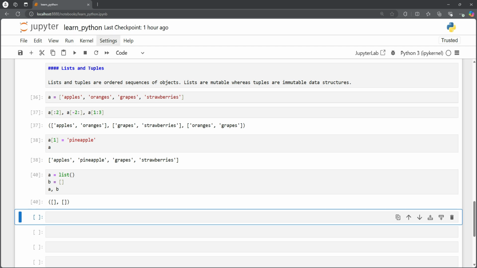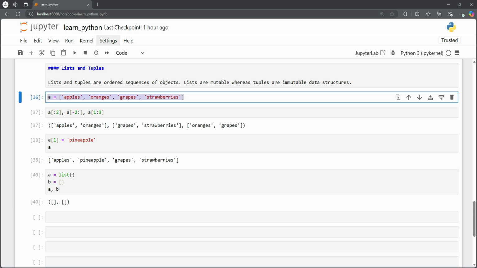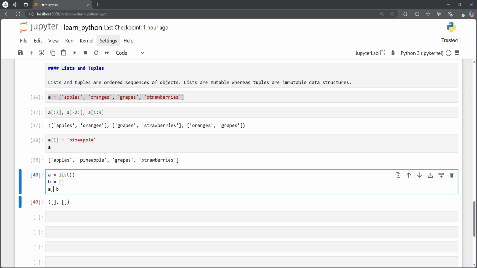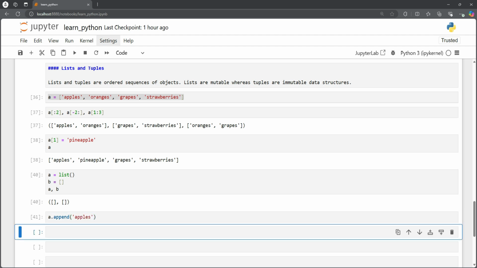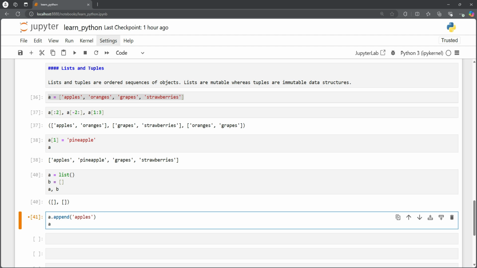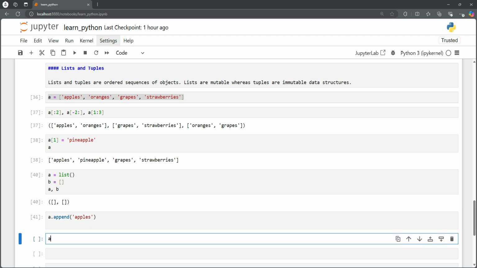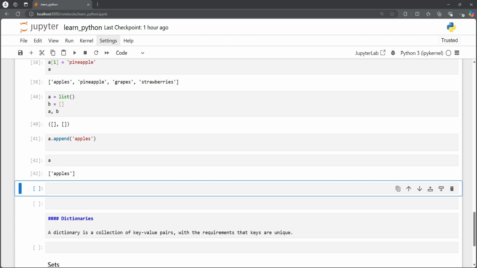So now let's say we want to add an item to a list. We have the same list, for example A. Let's use A and B. What do we want? We want to add, let's say, apples to our list. So we can use dot append and we can add apples. That's the first item we wanted to store, and now we have apples in our list.